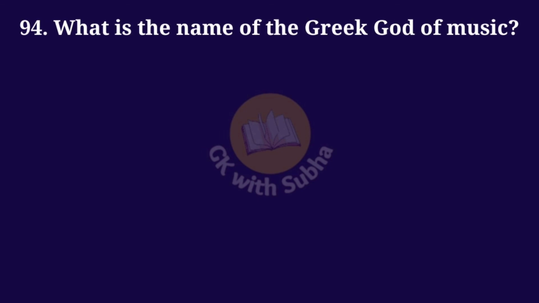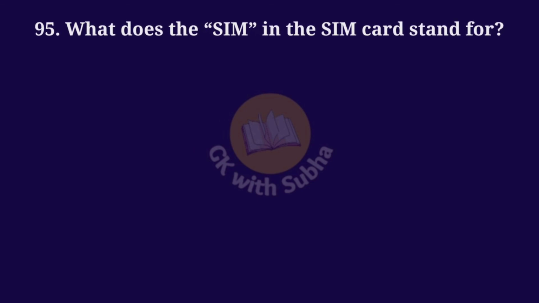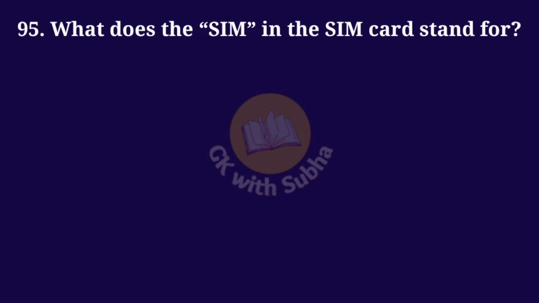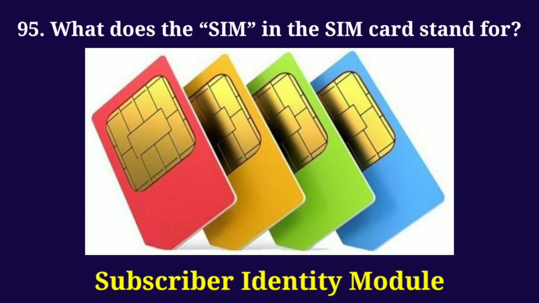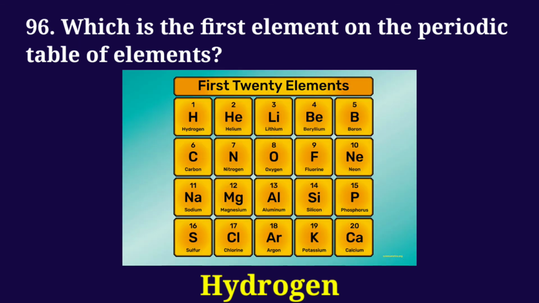What is the name of the Greek god of music? Answer: Apollo. What does the SIM in the SIM card stand for? Answer: Subscriber Identity Module. Which is the first element on the periodic table of elements? Answer: Hydrogen.